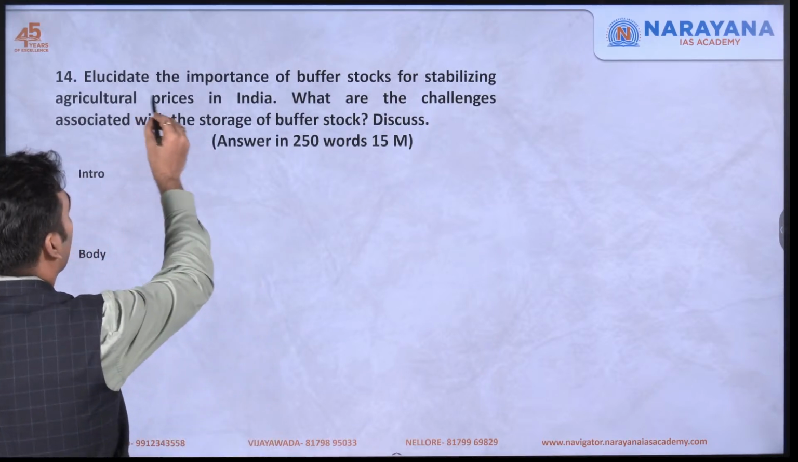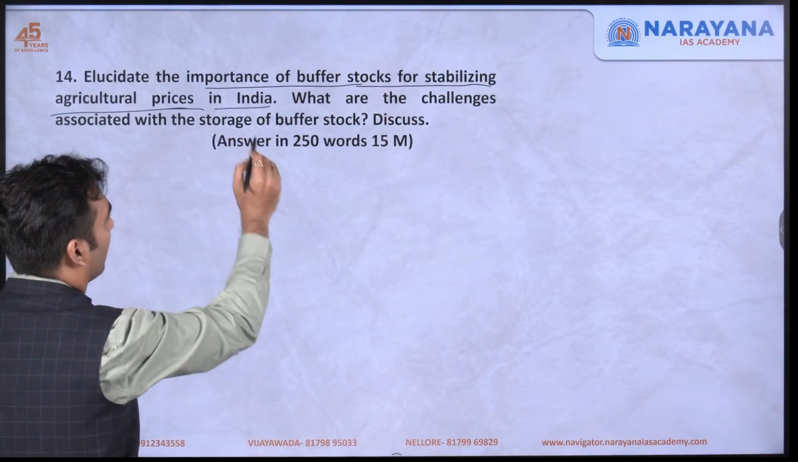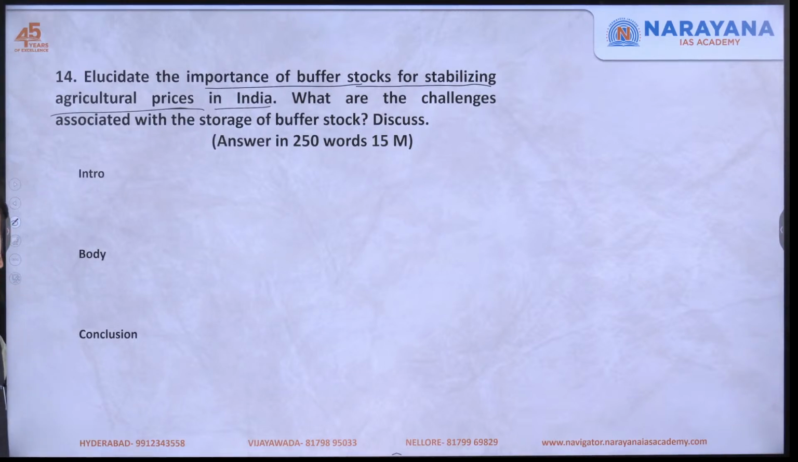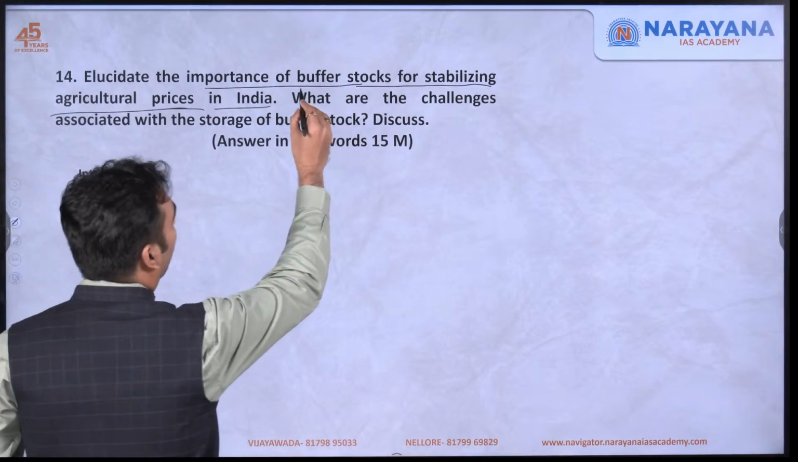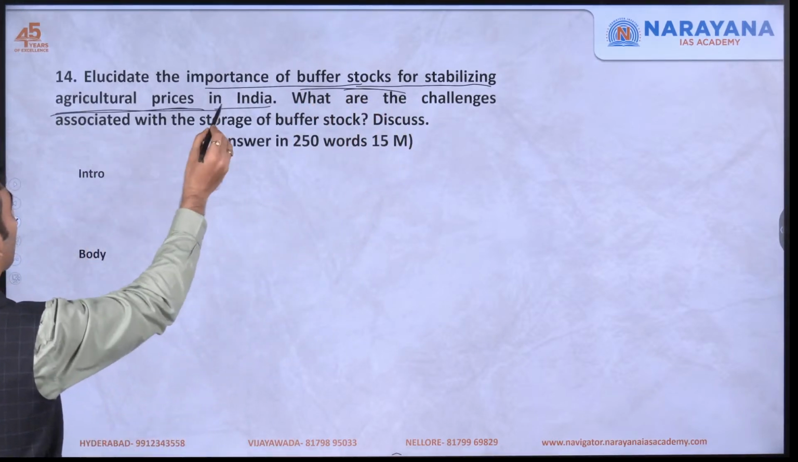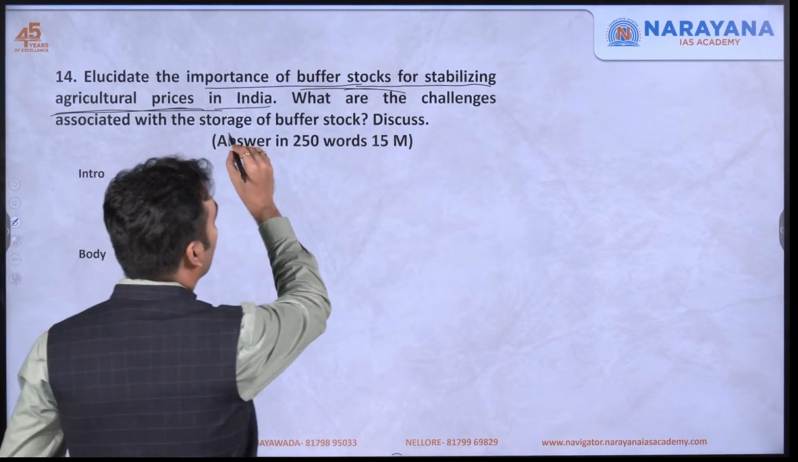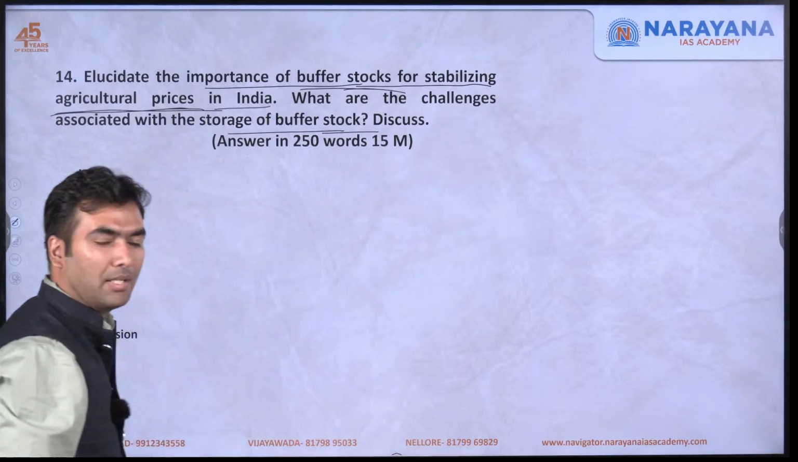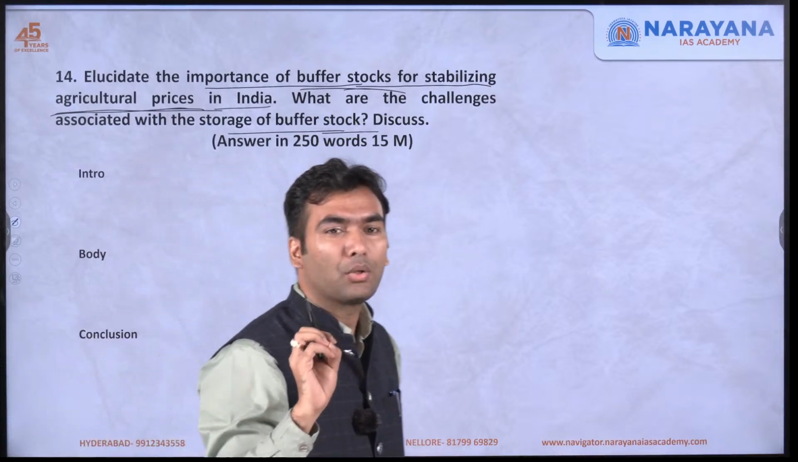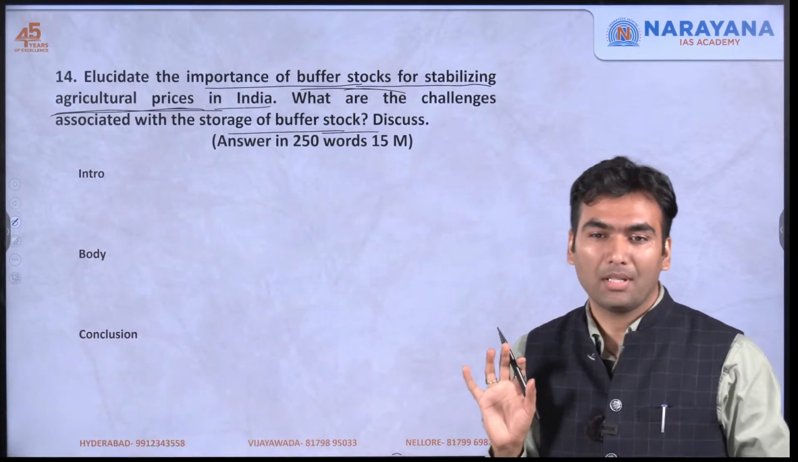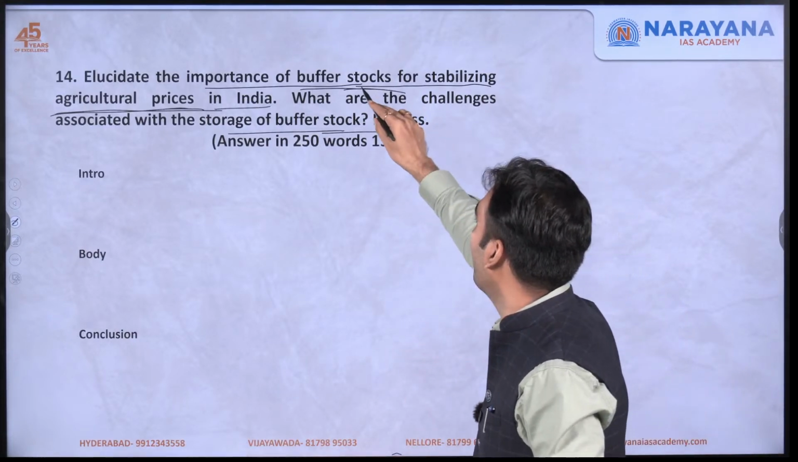The last question is, elucidate the importance of buffer stocks for stabilizing agricultural prices in India. Again, a straightforward question. This is direct in our topic: what is the importance of buffer stocks for stabilizing agricultural prices in India, and what are the challenges associated with the storage of buffer stock. So straightforward, two questions are there. In economy, the question setter has not left it up for interpretation. Direct questions are there.